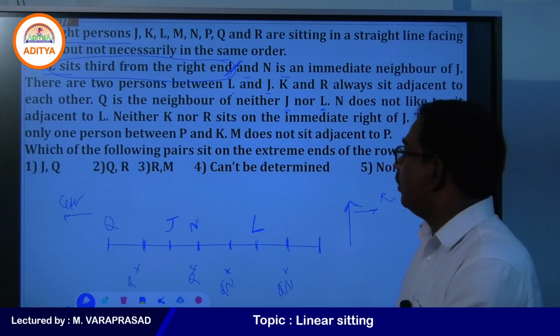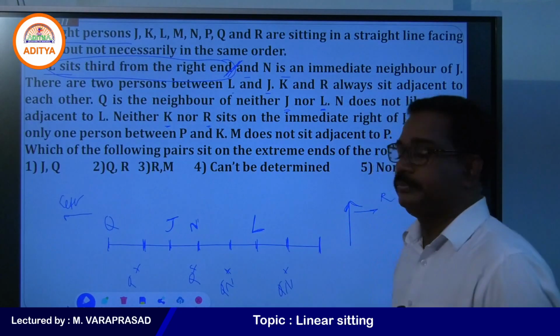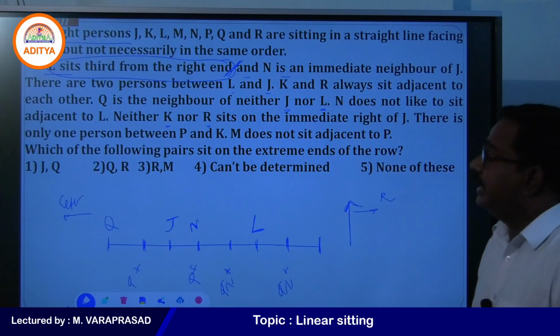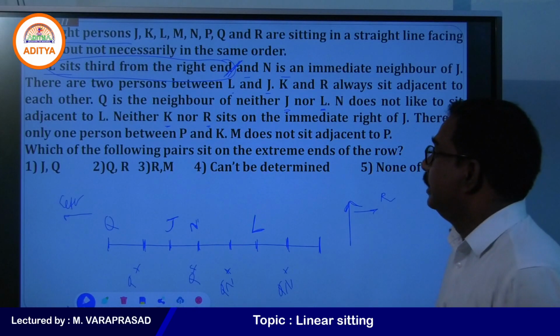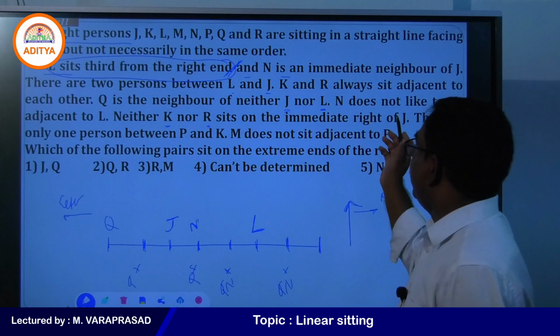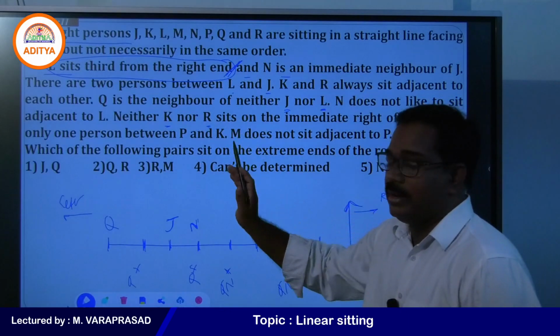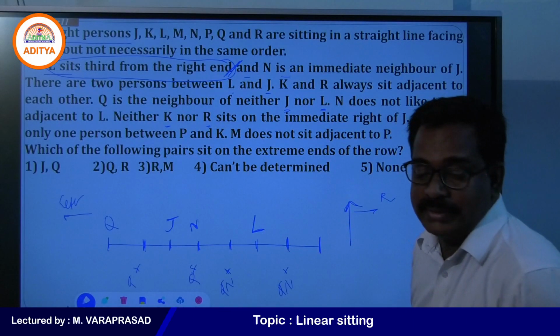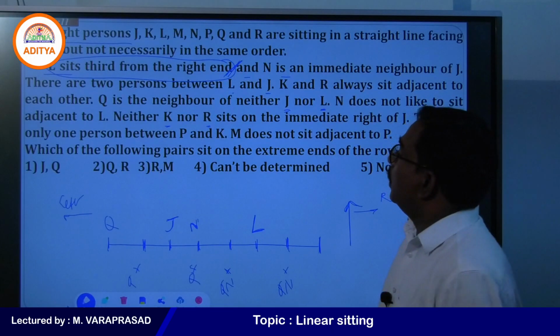Neither K nor R sits on the immediate right of J. Immediate right of J cannot sit neither K nor R.